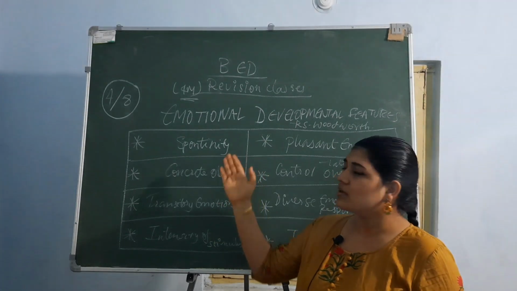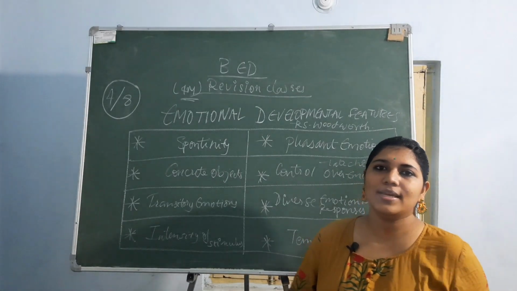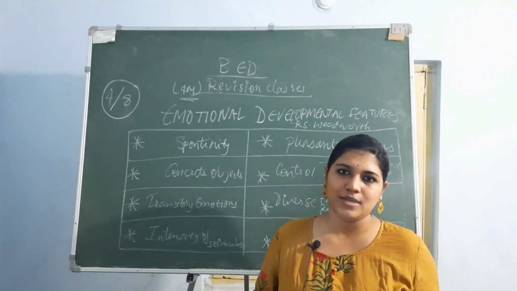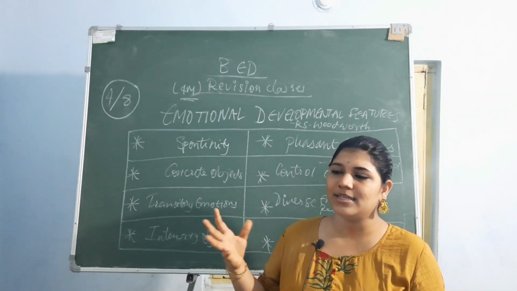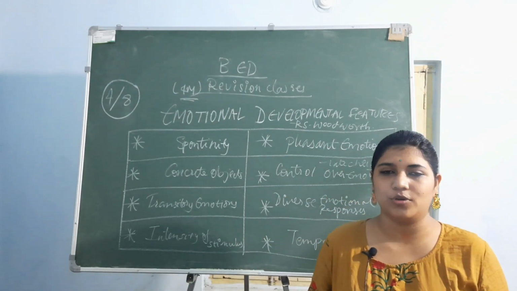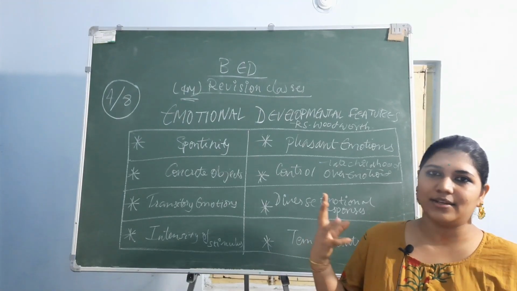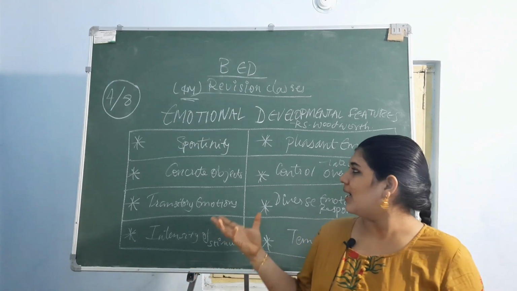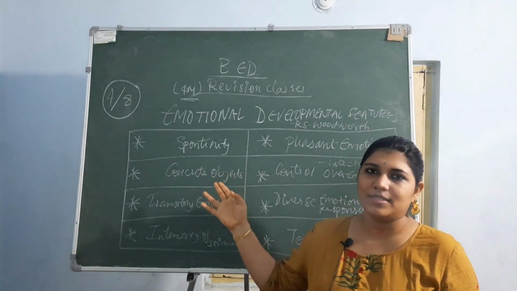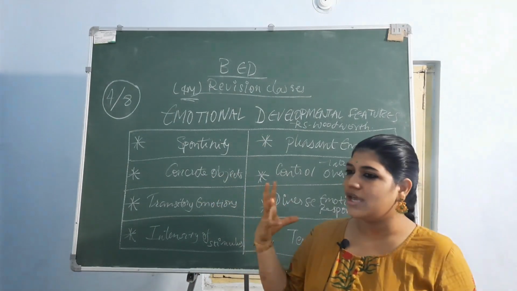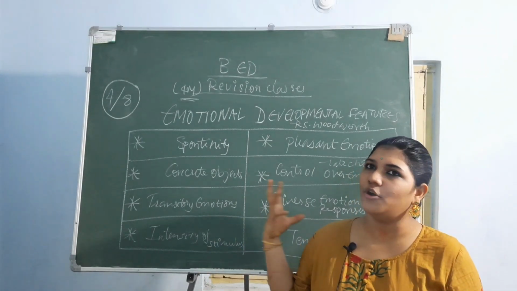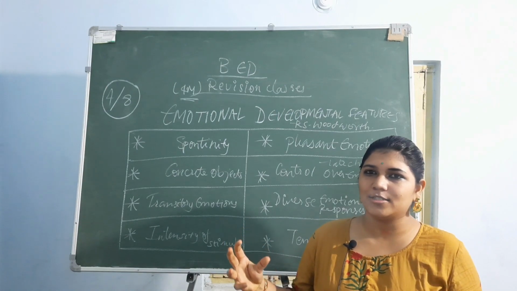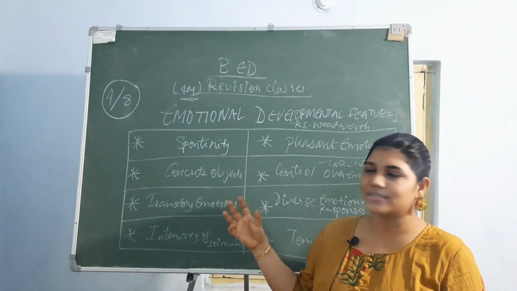So the first one is spontaneity. They react spontaneously to emotions. In childhood, they suddenly cry, they suddenly shout. We don't even understand why they are crying all of a sudden. Till now they were smiling at us, why are they crying? And concrete objects: they show their emotional expressions towards concrete objects. Whenever they get angry, they just go and hit the wall, this kind of stuff.